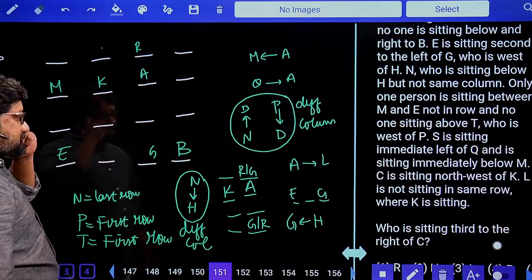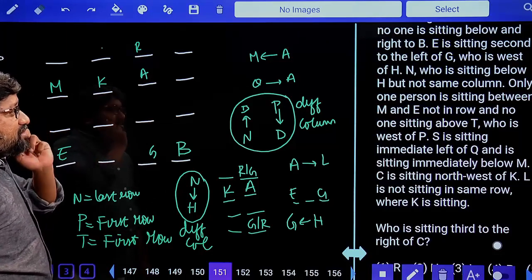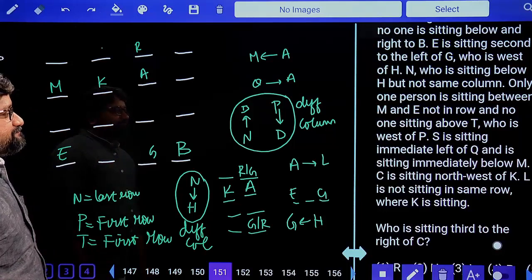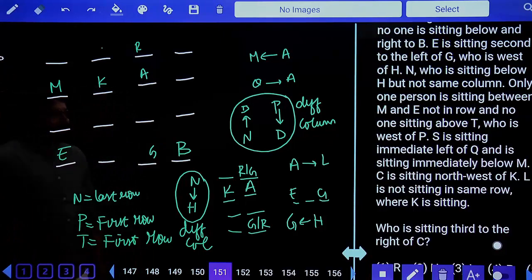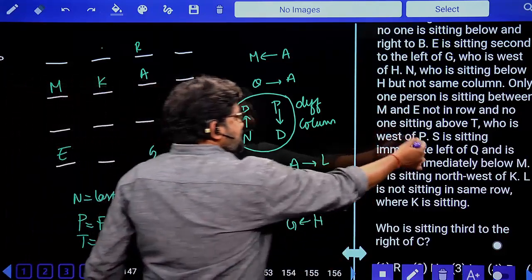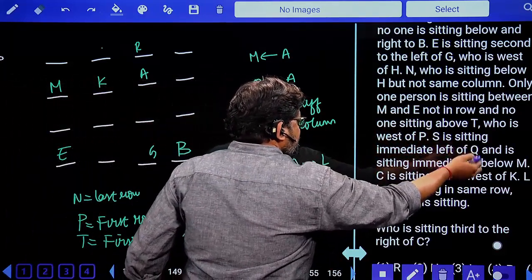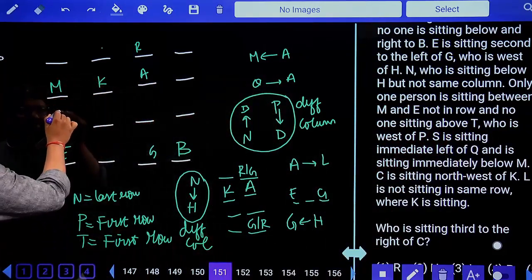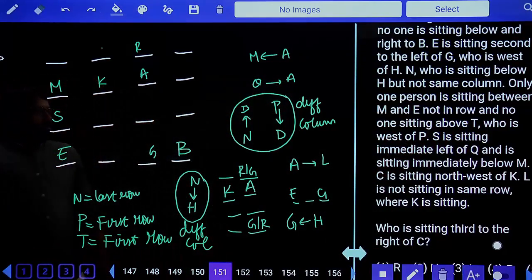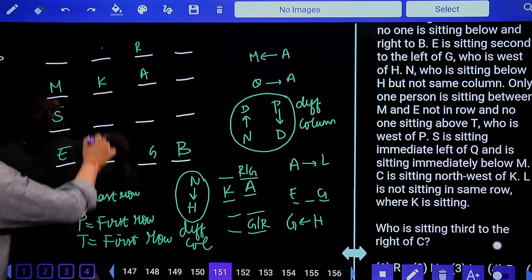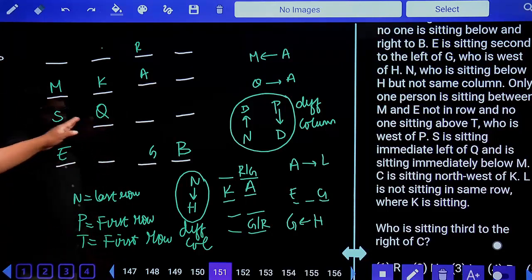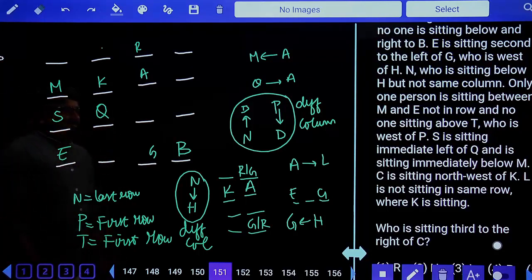S is sitting to the immediate left of Q and is sitting immediately below M. Come on, what is it telling us? So S is sitting immediately below M, and this S is also sitting immediately to the left of Q. Immediately to the left of Q is S, fixed here. Next, come on.